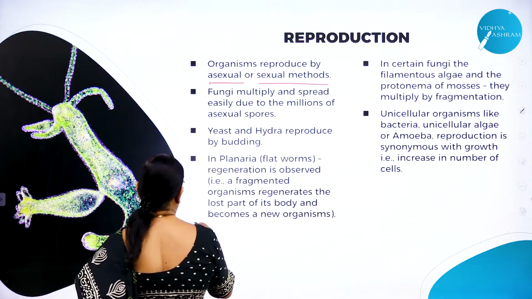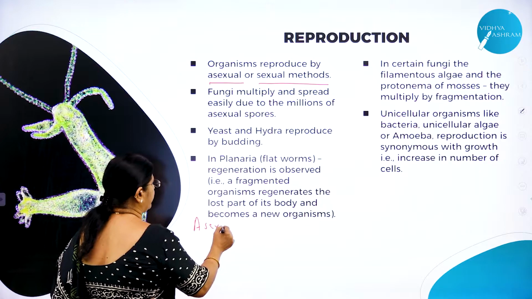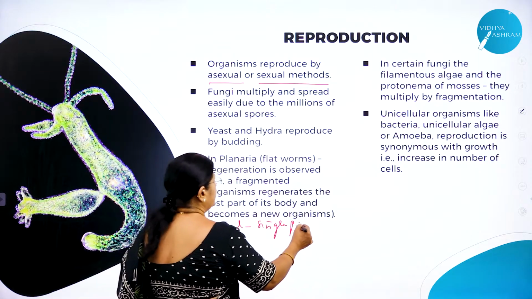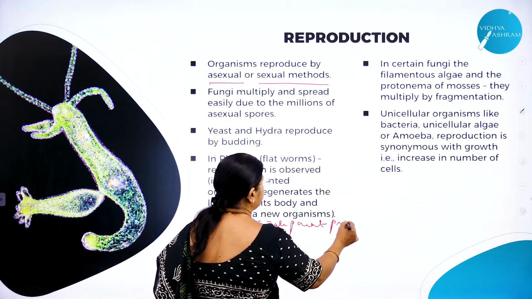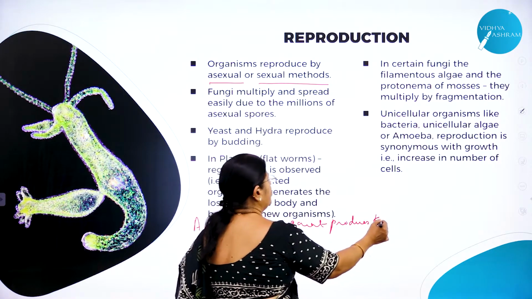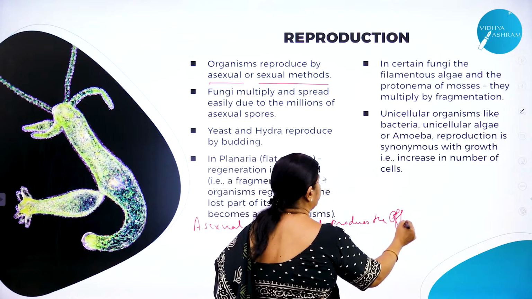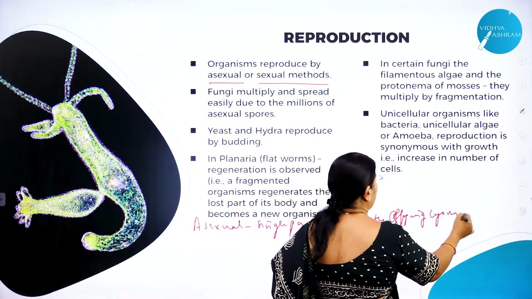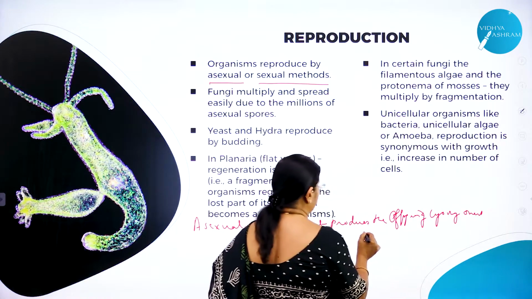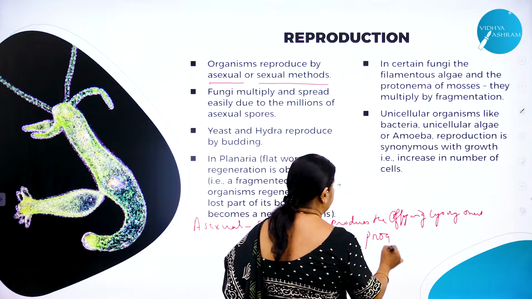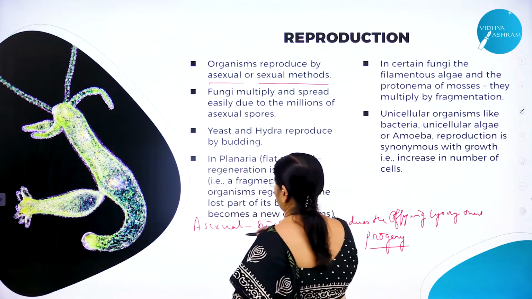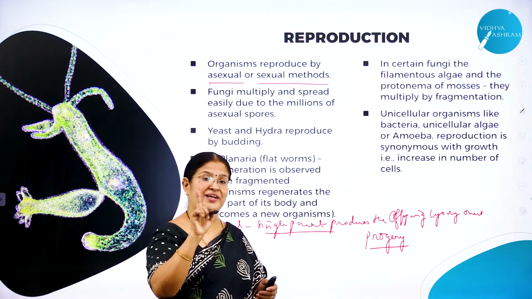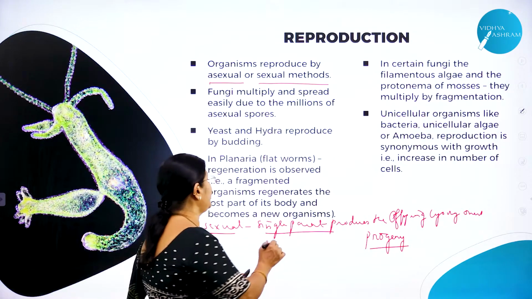Asexual method is a mode of reproduction. It's a kind of reproduction where a single parent produces the offspring, or young ones, also you can use a word called progeny, right? So what is asexual reproduction? Only a single parent. Either one parent is involved. It is called uniparental.